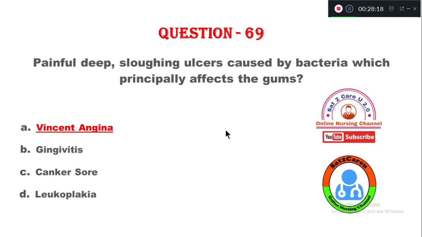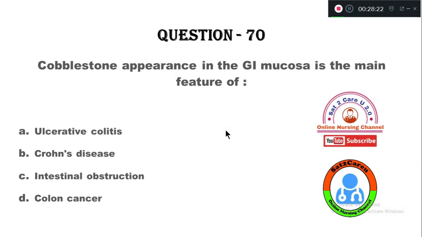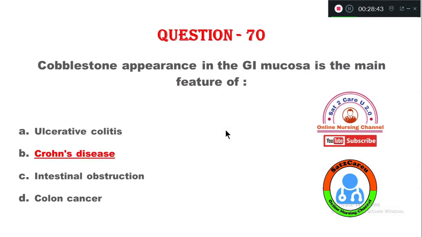Question number 70. Now let's see the question number 70. Cobblestone appearance in the GI mucosa is the main feature of option A, ulcerative colitis, B, Crohn's disease, C, intestinal obstruction, option D, colon cancer. So the right answer, cobblestone appearance is commonly present in option B, Crohn's disease.